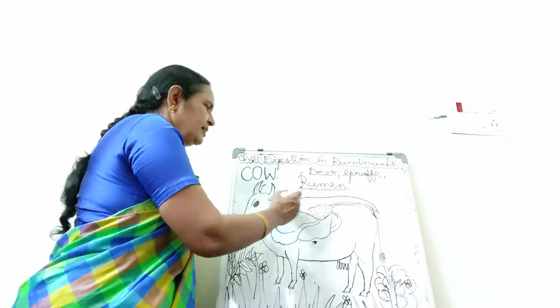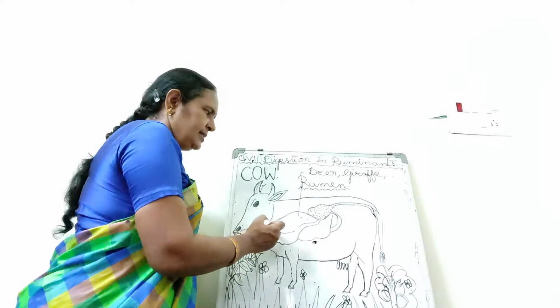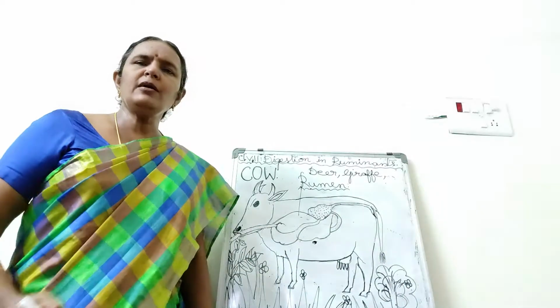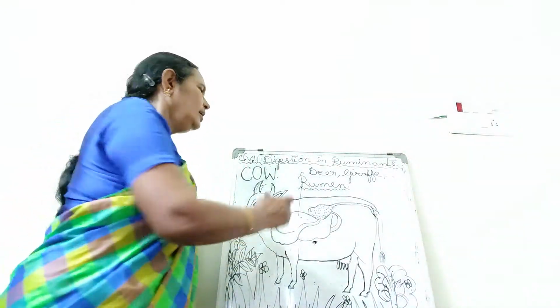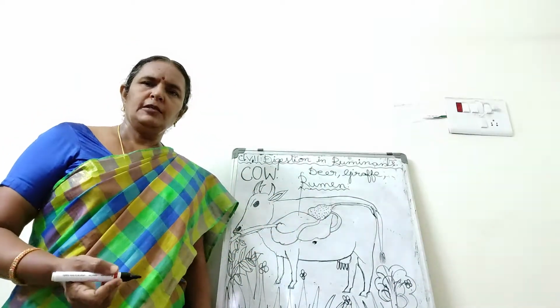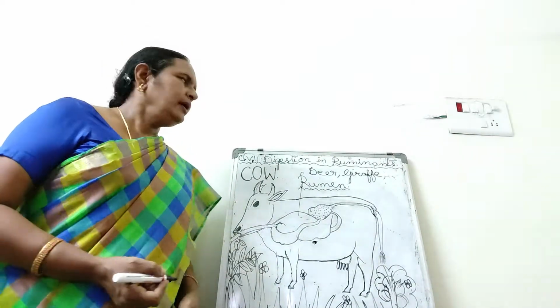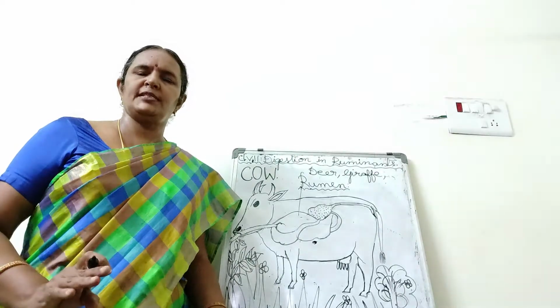Here this is the cow, it eats the plant products. This is the stomach of the cow. The stomach of the cow has 4 chambers. Not only cow, this deer, buffalo, giraffe, sheep, goat, in all these, the stomach has 4 chambers.